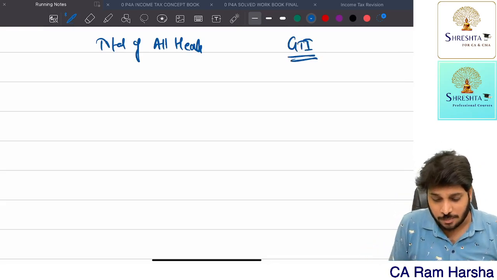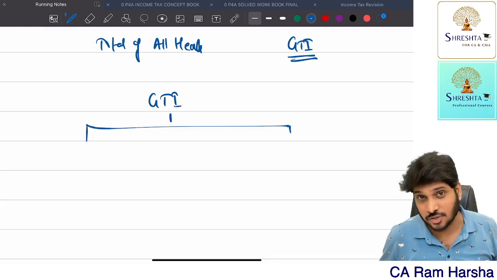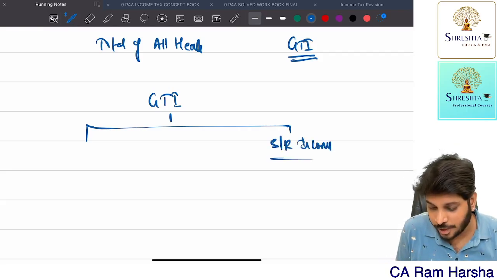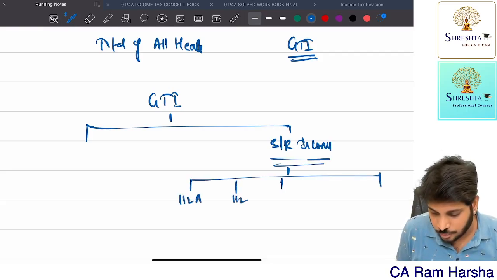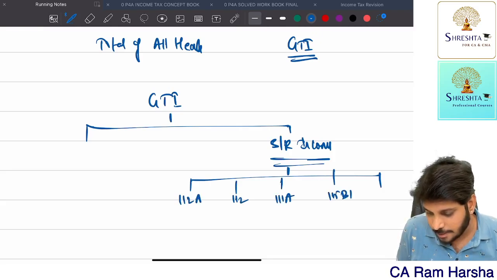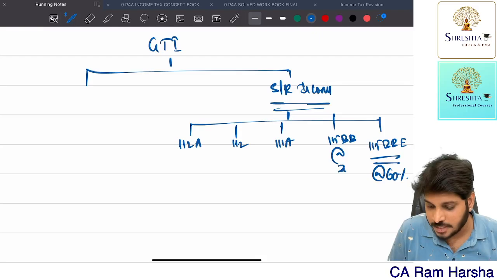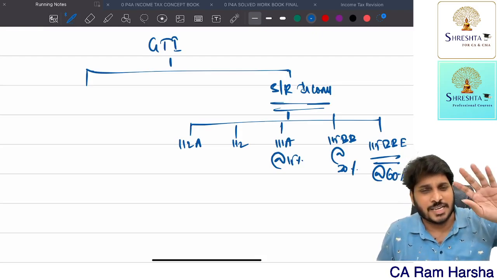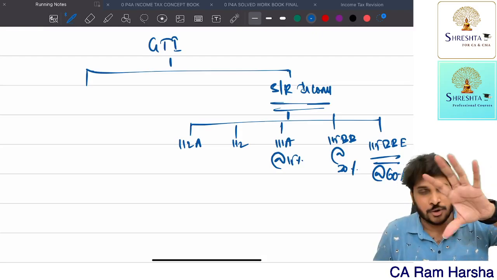But generally, when we are computing gross total income, we have some incomes which are taxable at special rates. Getting the point? In these, there are many incomes like 112A, 112, 111A, 115BB, 115BBE. So like this, we have some special incomes. These incomes are black money related, 60% tax rate. This is winnings, 30% tax rate. This is short-term capital gain on sale of listed equity shares, units of equity oriented mutual funds, units of Business Trust of India, ULIPs.